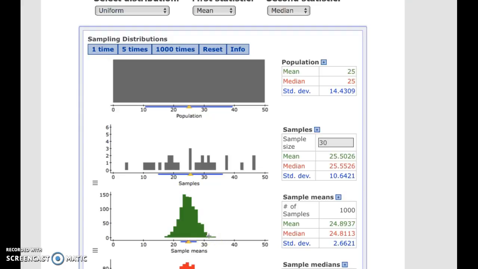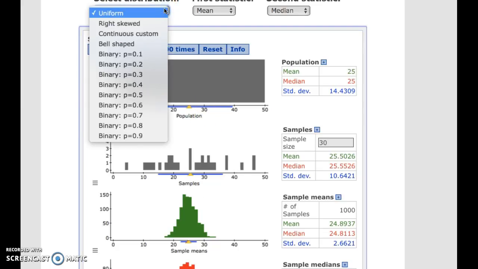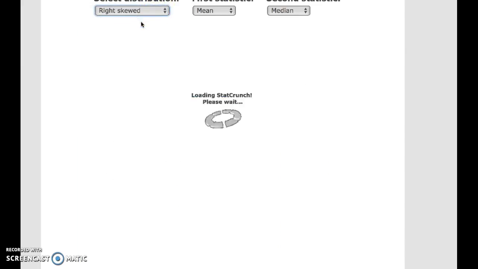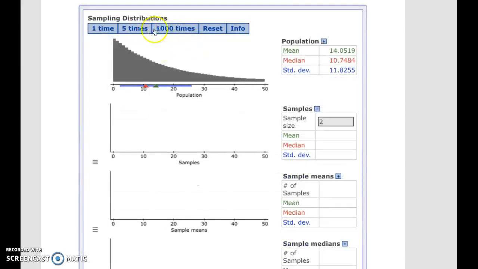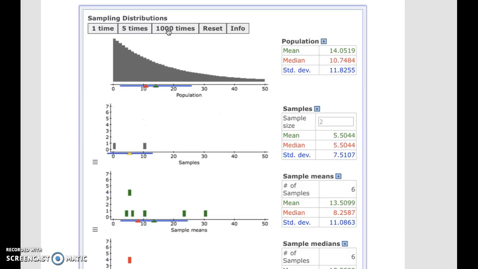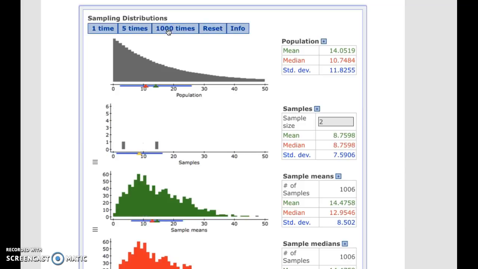or a bell-shaped curve. So what I want to encourage you to do is play around a little bit with the different distributions. You can choose a skewed distribution and do the same thing. You could start with a sample of 2. Right? Ask it to do several samples, do 1,000. Same concept. Right? And you can change your sample size, see what happens.